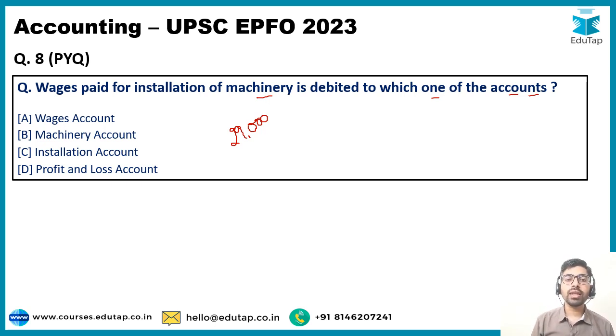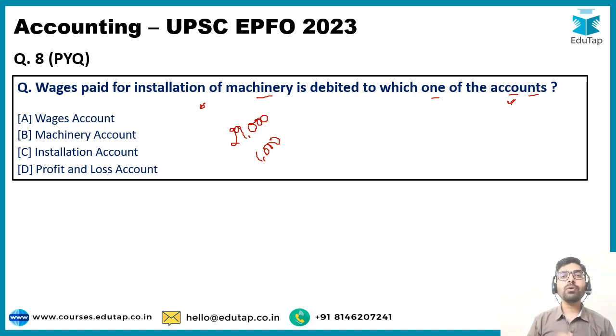So these are the wages that you are paying for the installation of the air conditioner or the machinery. Now the question is asking to which account these wages should be debited. Options are wages account, machinery account, installation account, or profit and loss account.